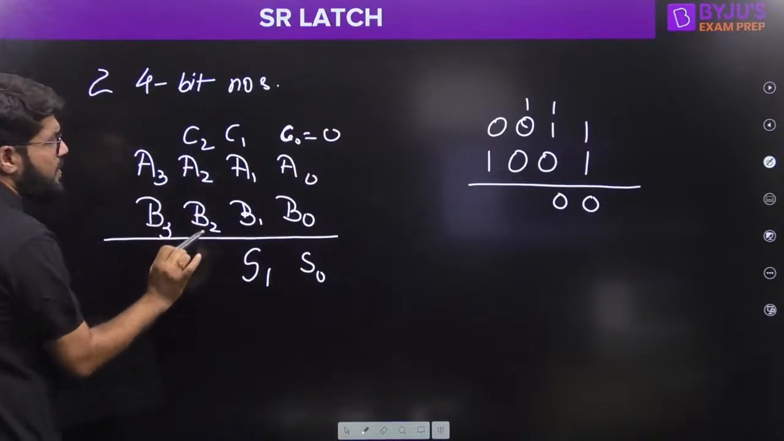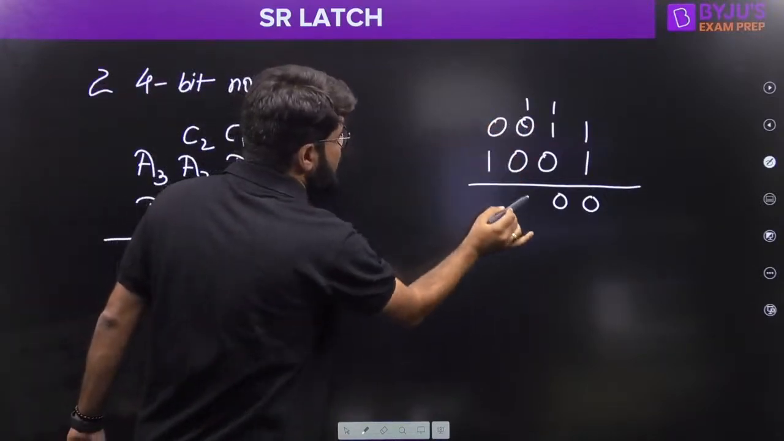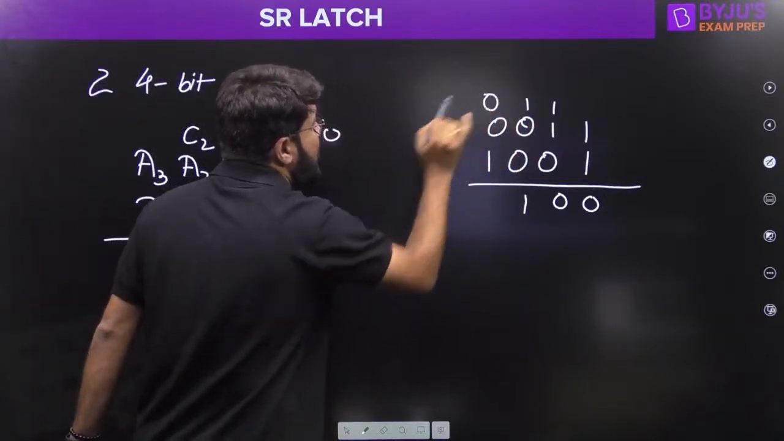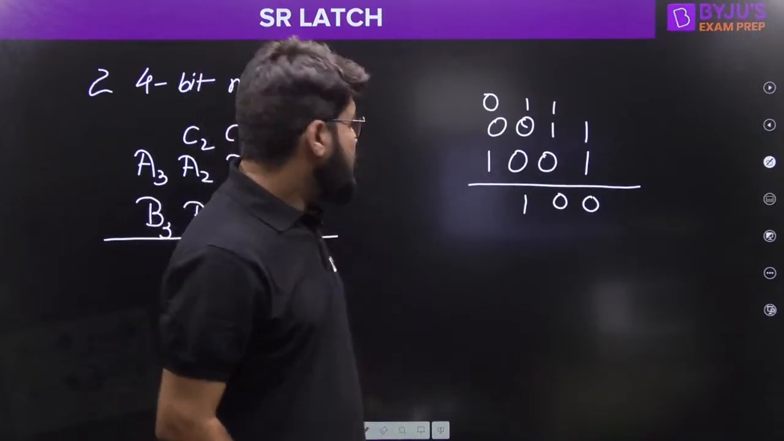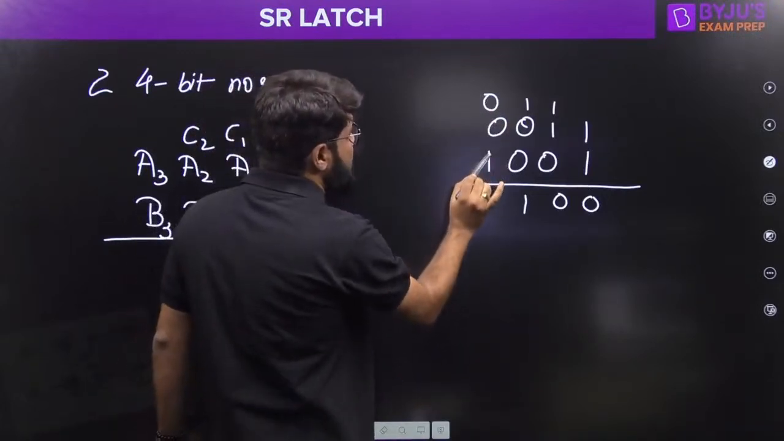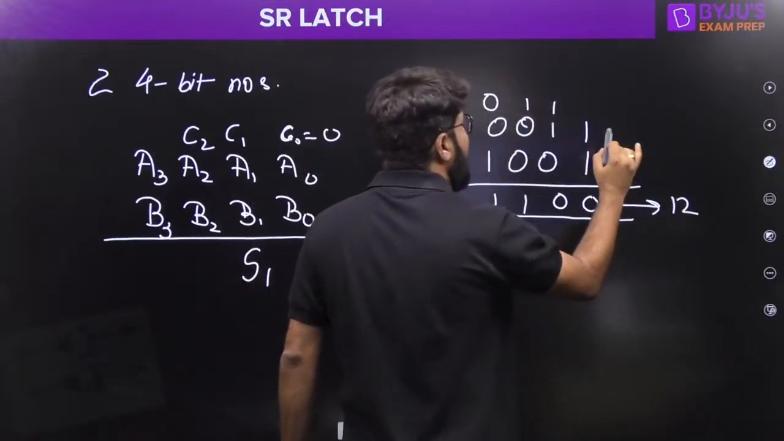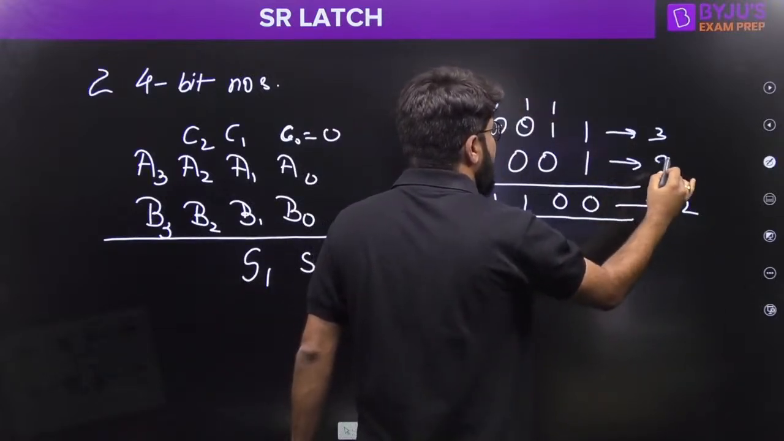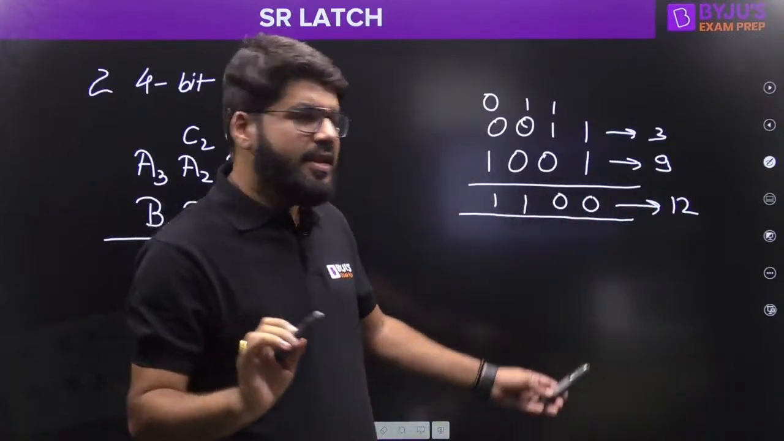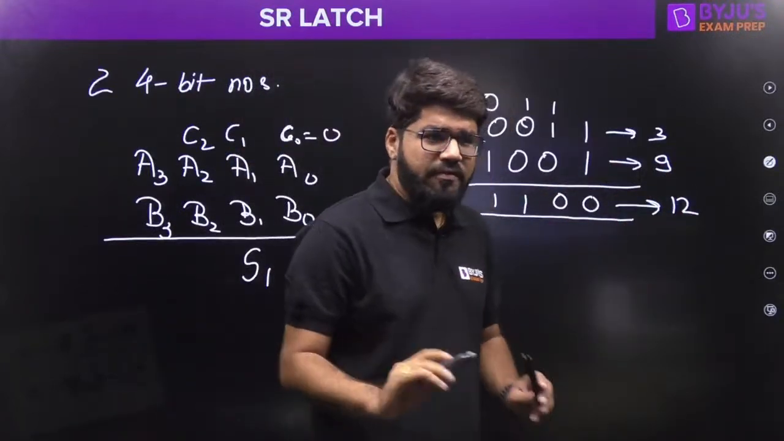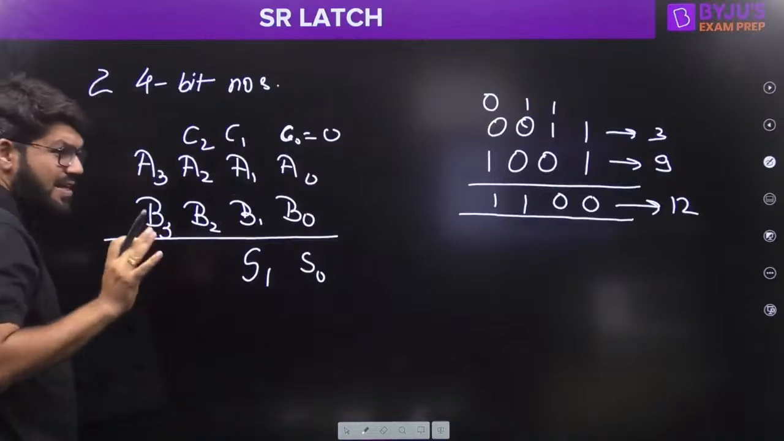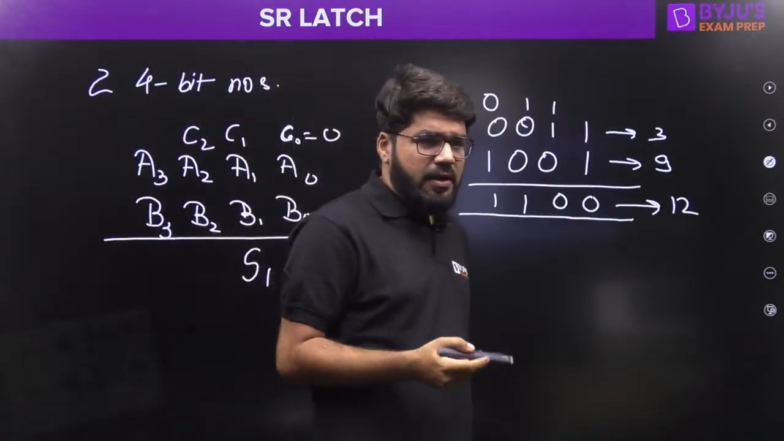Now C2 plus A2 plus B2, like here 1 plus 0 is 1, there is no carry. Now finally 0 plus 1 is again 1. You know the decimal conversion: this is 12, this was 3, this was 9, and the sum is absolutely correct. 3 plus 9 sums up to 12. You'll understand why I'm talking about addition here.